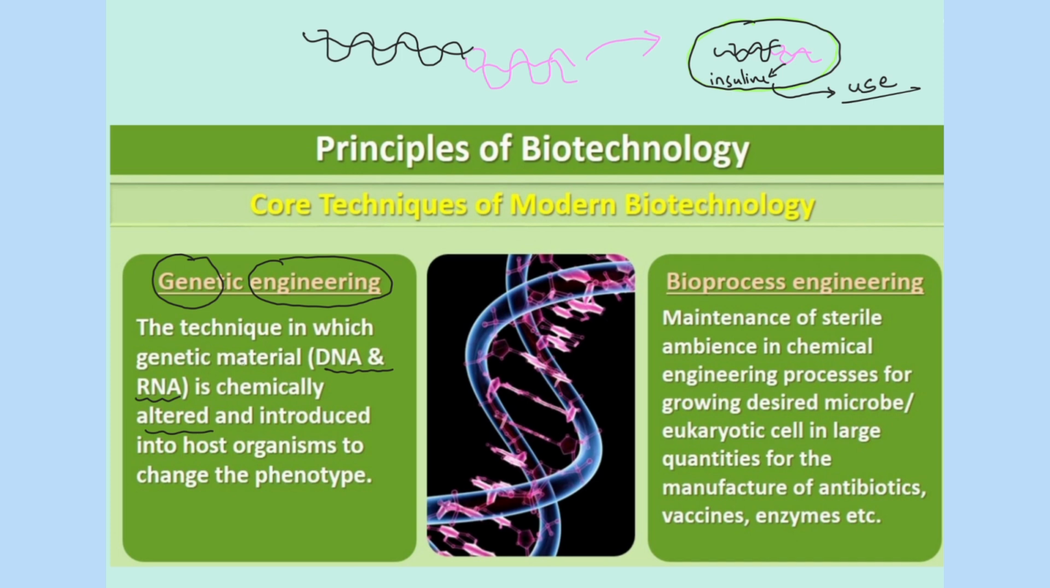The technique in which the DNA or RNA is chemically altered. See, I altered it by adding an insulin gene, and then I introduced it into a host organism to change the phenotype. What is phenotype? Its character. Did it change its character? It used to not produce insulin, now it started producing insulin. This is the change in the characteristic. So this is the first principle of biotechnology.